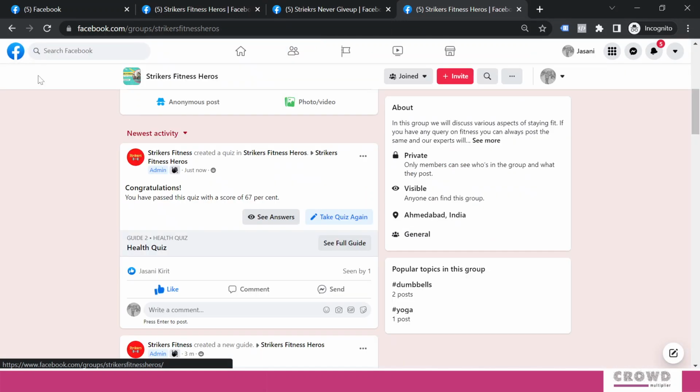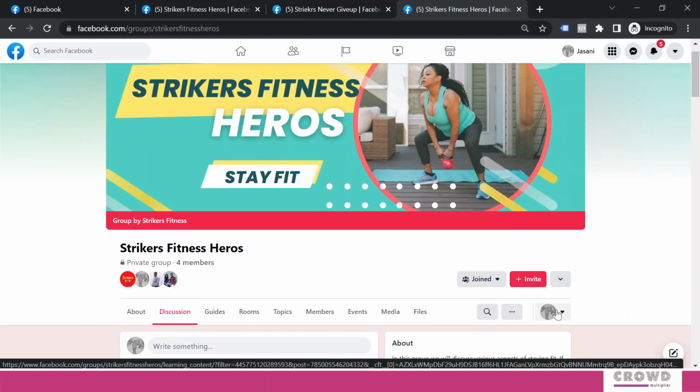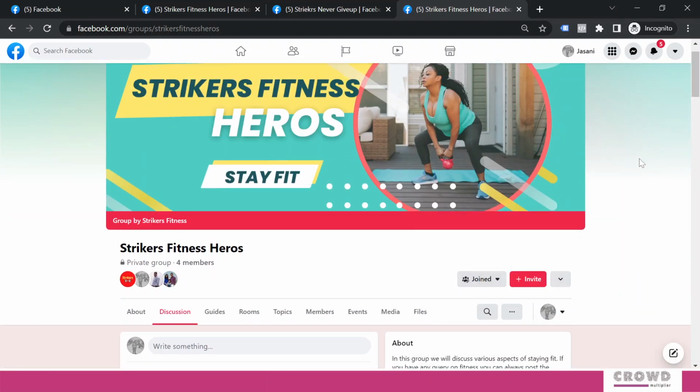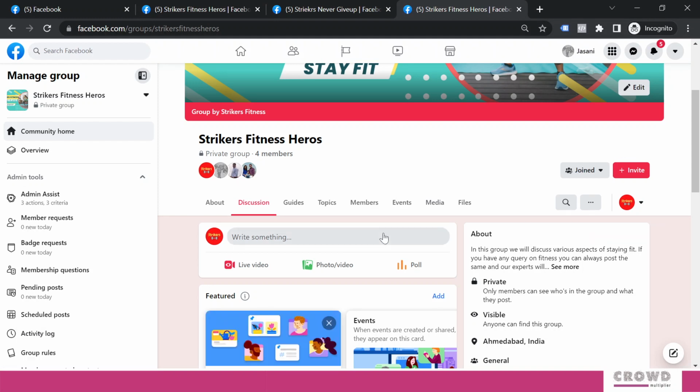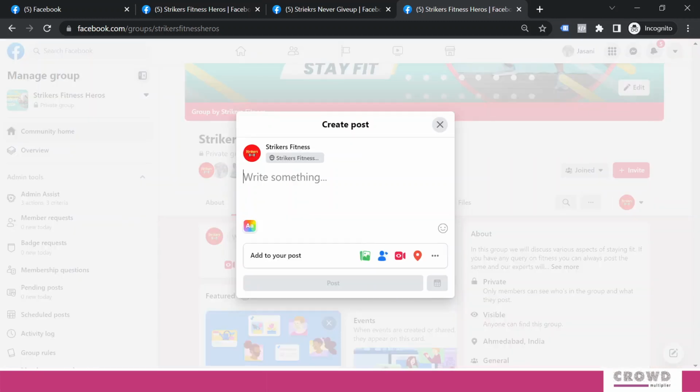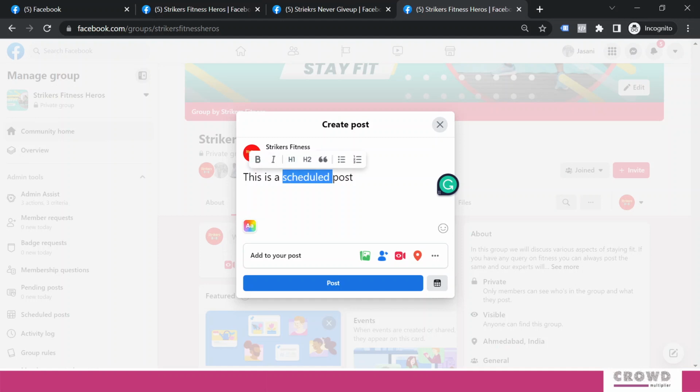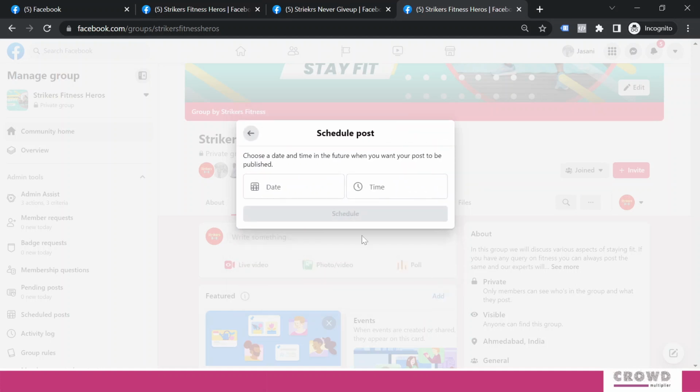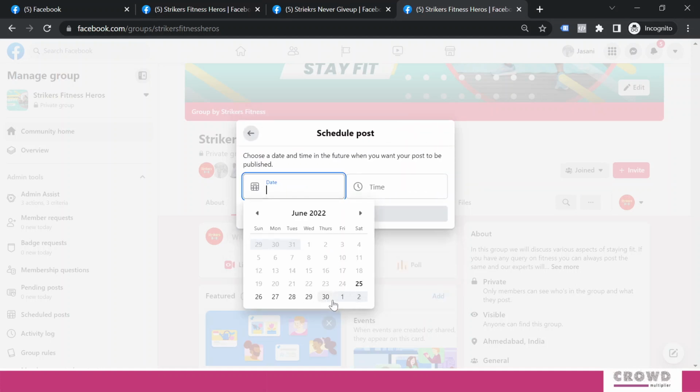Let's go back to our admin area. Whenever you are creating a post on the group, you can schedule it as well. So if we say this is a scheduled post, and let me make this H2, then I can click this and select the date and time.